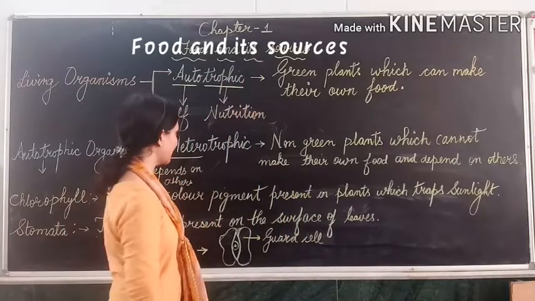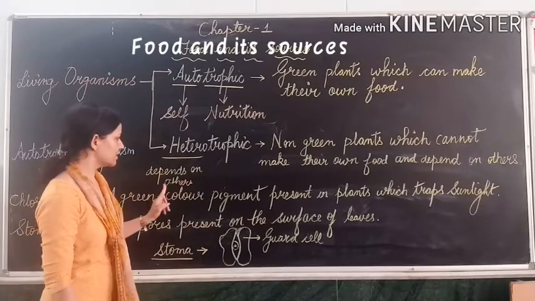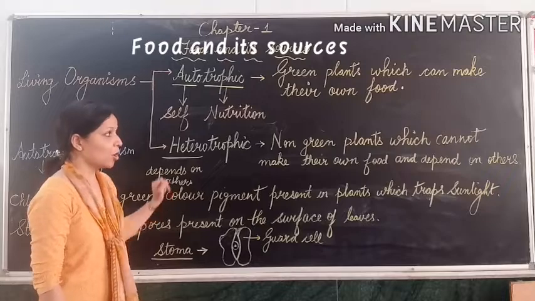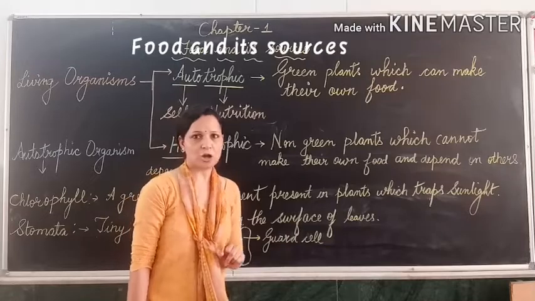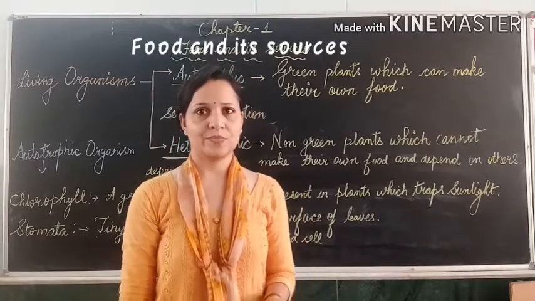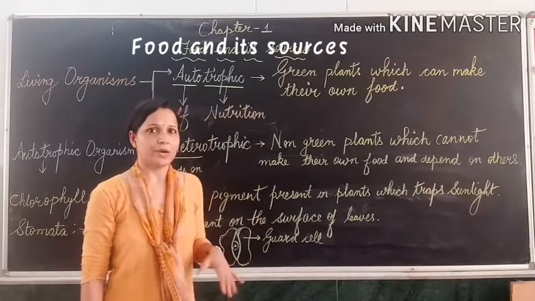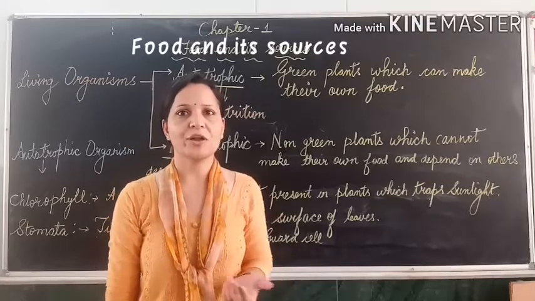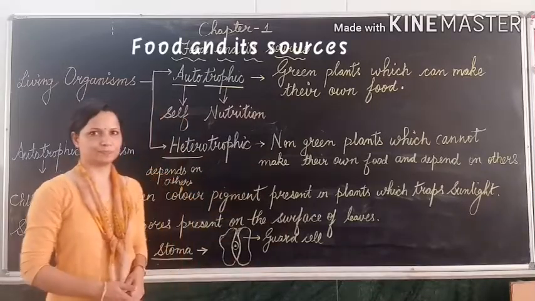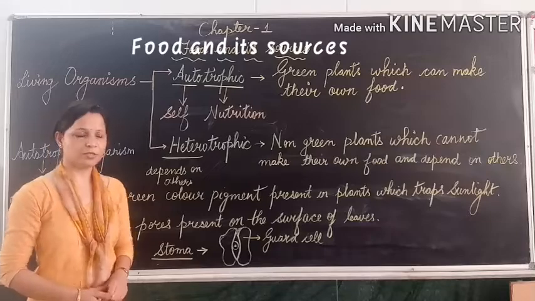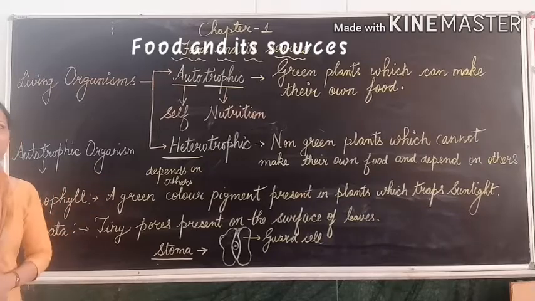But on the other hand, heterotrophic organism. Hetero means depends on other. So non-green plants, that means organisms that do not have chlorophyll, which cannot make their own food but depend on others for their nutrition, are known as heterotrophic organisms. Got it? Now, we will discuss autotrophic organism in detail.